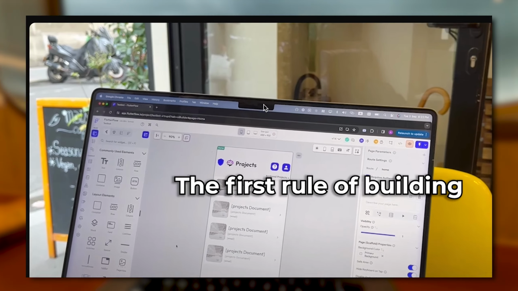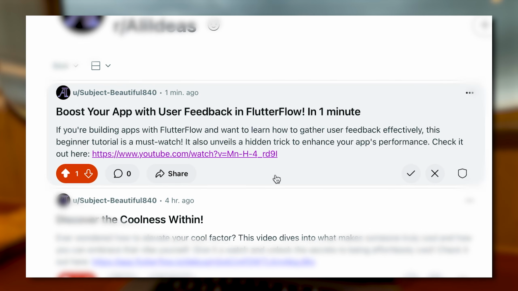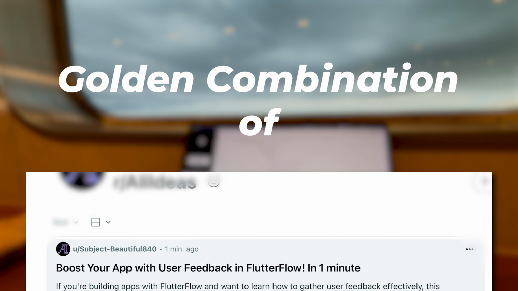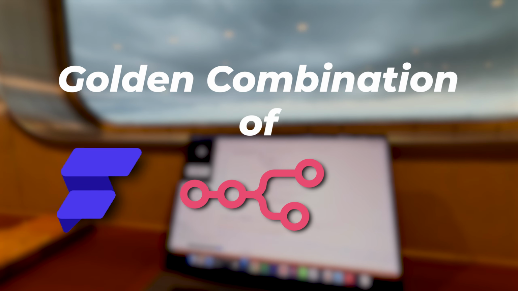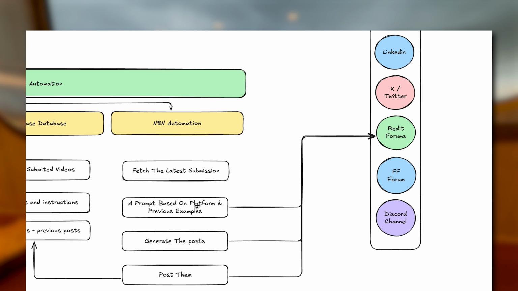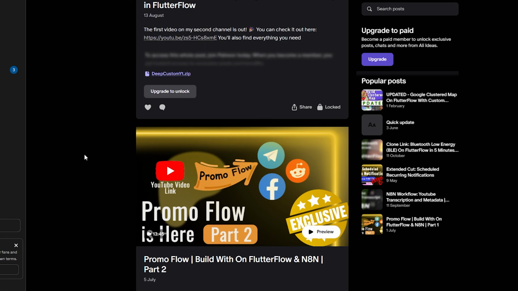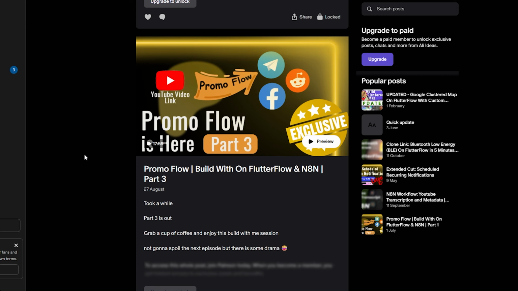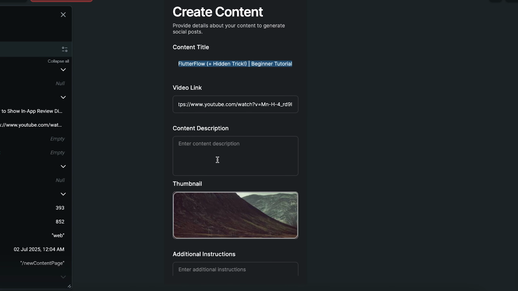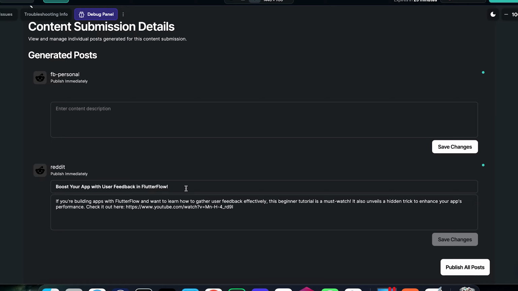In this video, I'm gonna show you how to turn any YouTube link into a Reddit post with a custom description. Using the golden combination of FlutterFlow, N8N, and Supabase, you can promote your content with a simple click to multiple platforms. This tutorial is a 3-part Patreon exclusive which I published a few months ago. It's a smart promotional tool that takes a YouTube link from you and generates social media posts for different platforms with unique descriptions and posts them automatically.